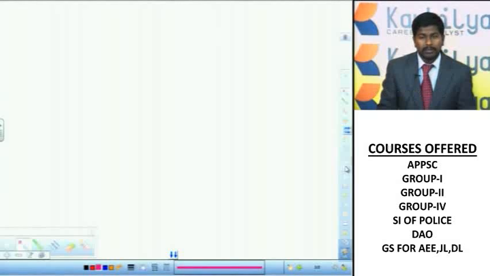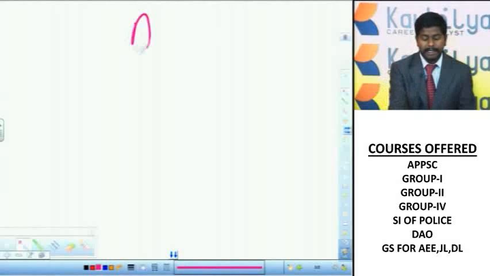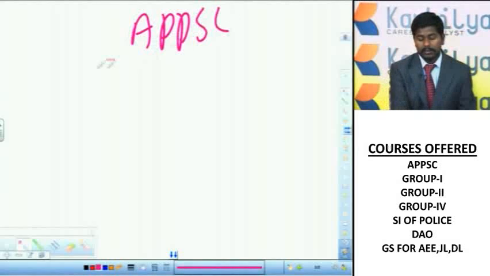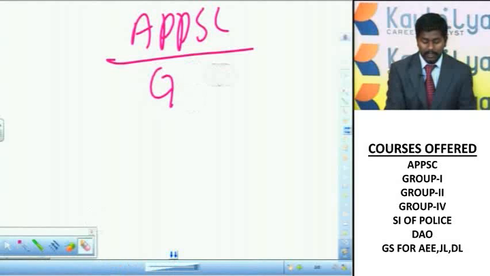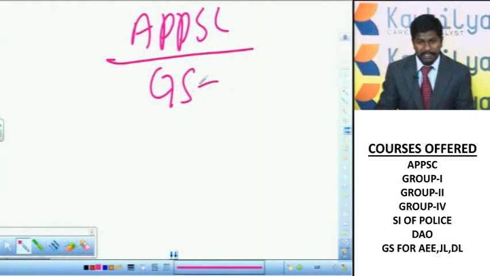So coming to the Appsc exams and the importance of the general studies paper in the Appsc exams. In the general studies paper, the important components are polity, economy, geography, history, current affairs, mental ability. So these are all integral components of general studies.